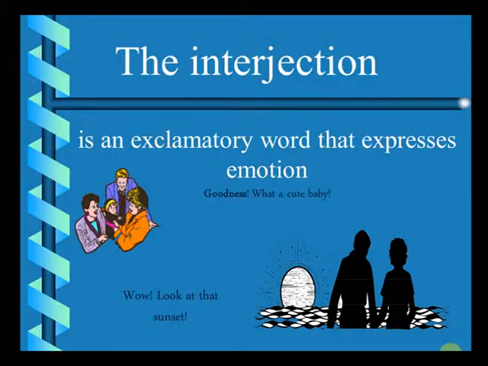Conjunctions, on the other hand, are words which connect nouns together or which connect clauses together. Words like and, along with, either, neither, all are conjunctions. And then lastly, we talked about interjections. An interjection is an exclamatory word.